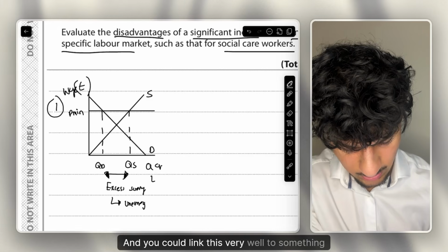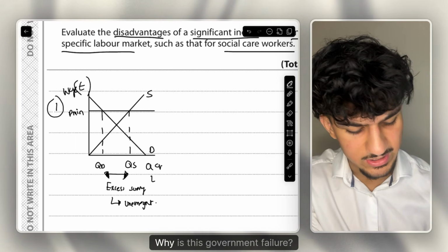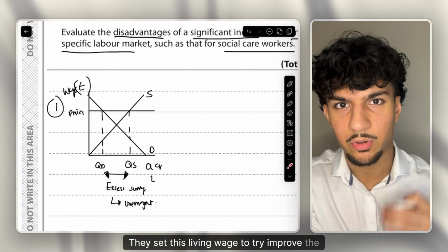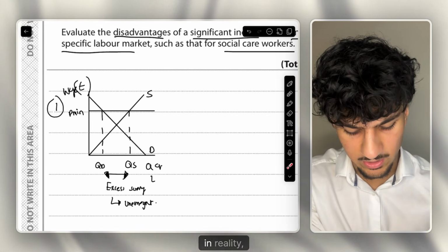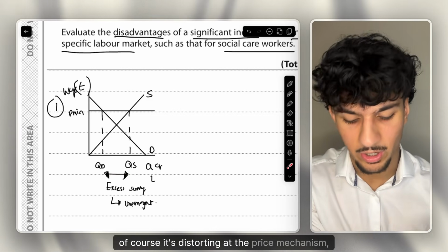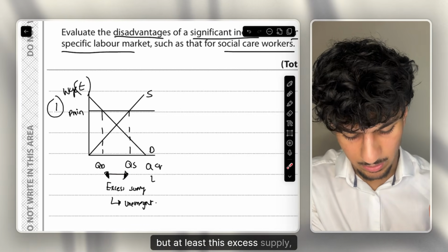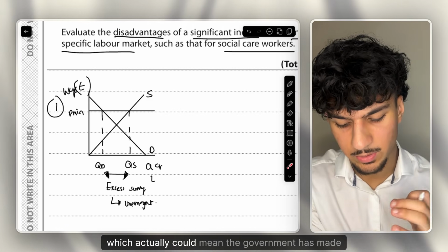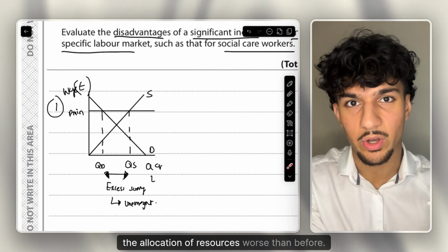And you could link this very well to something like government failure. Why is this government failure? The government intervene in the market. They set this living wage to try to improve the allocation of resources. However, in reality, it leads to this excess supply. Of course, it's distorting the price mechanism, and it leads to more unemployment, which actually could mean the government has made the allocation of resources worse than before.